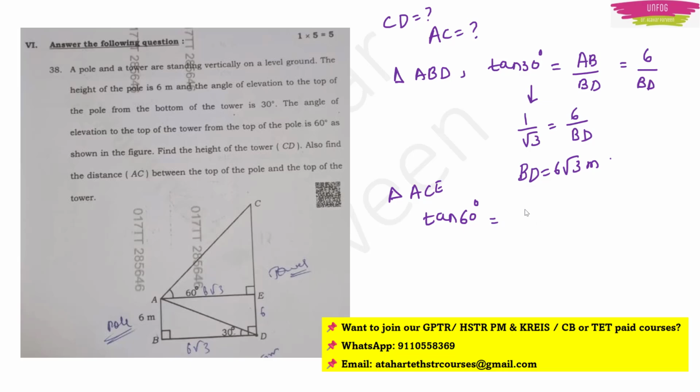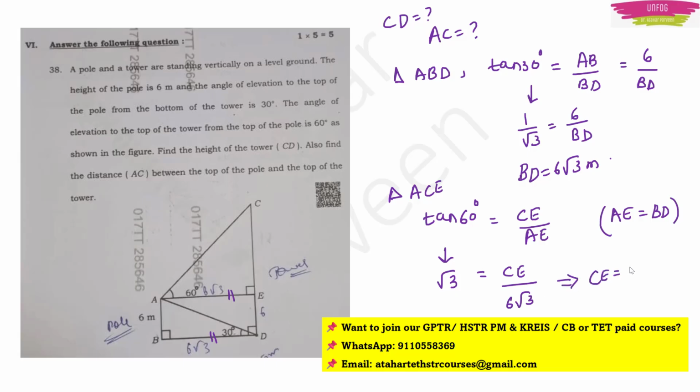So tan 60 is equal to opposite side CE by adjacent side AE. But that AE is equal to BD, because they are the bases, like rectangles, so this value will be equal to this value. Now tan 60 will be root 3, so root 3 is equal to CE by AE. CE we don't know, we have to find it out. AE we now know because AE is equal to BD, which is 6 root 3. So we get the CE value as 6 into root 3 into root 3, so 6 into 3. So it will be 18 meters.